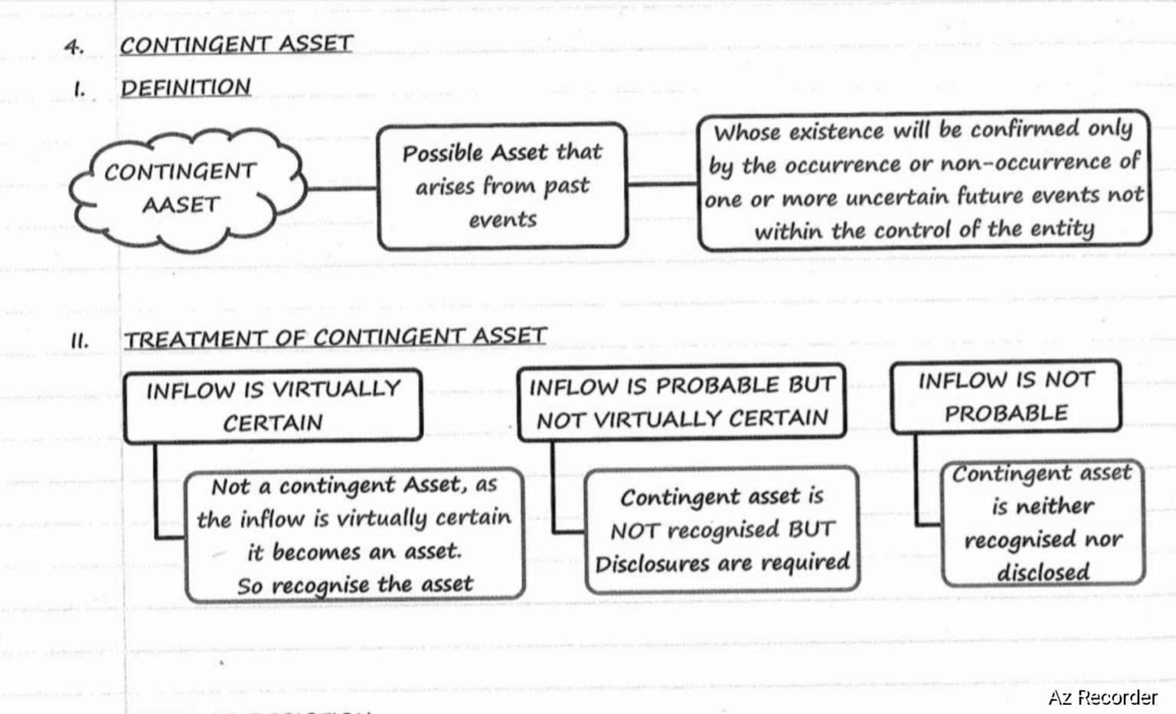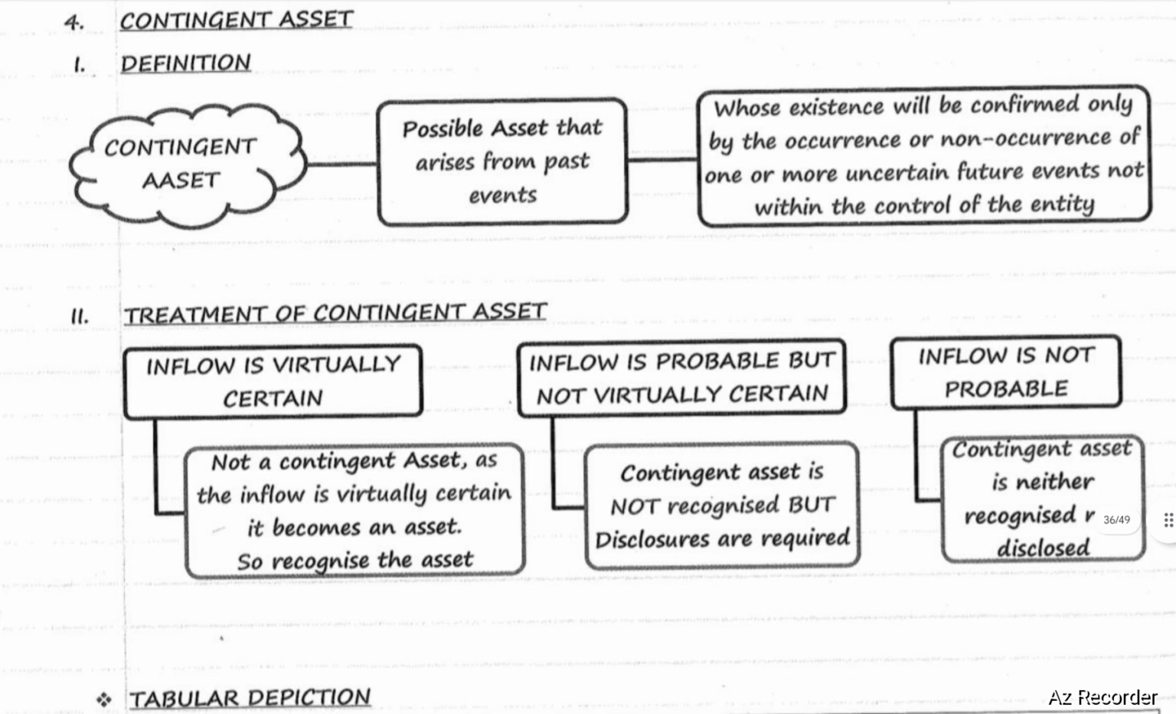If inflow is probable but not virtually certain, it will be considered as contingent asset, but it will not be recognized. However, disclosure is required. Disclosure regarding this contingent asset is required. If inflow is not probable, in such a case, contingent asset is neither recognized nor disclosed.